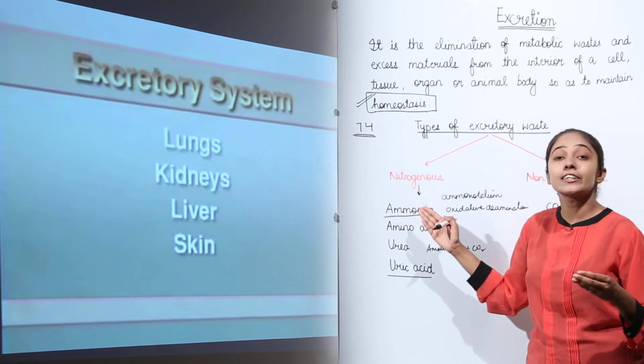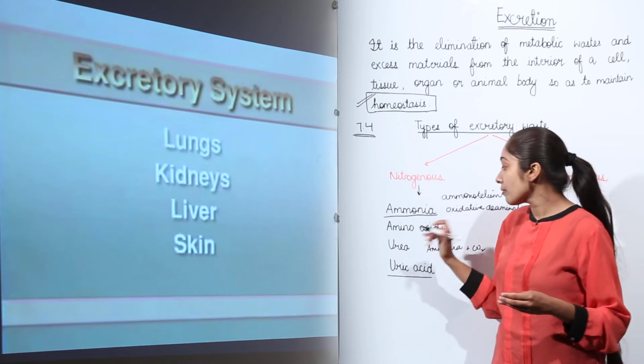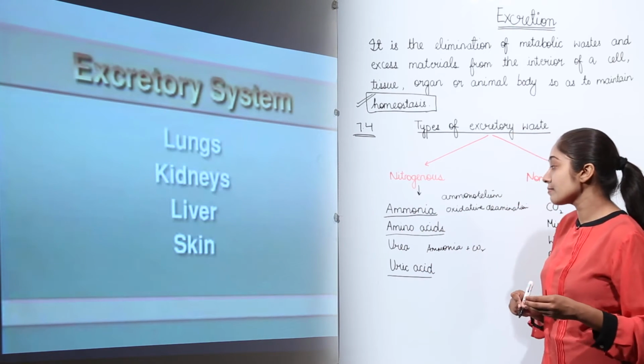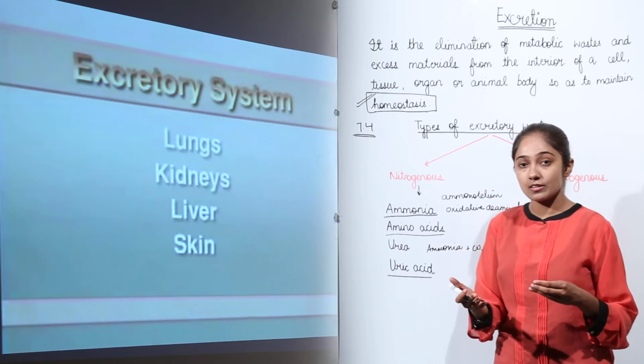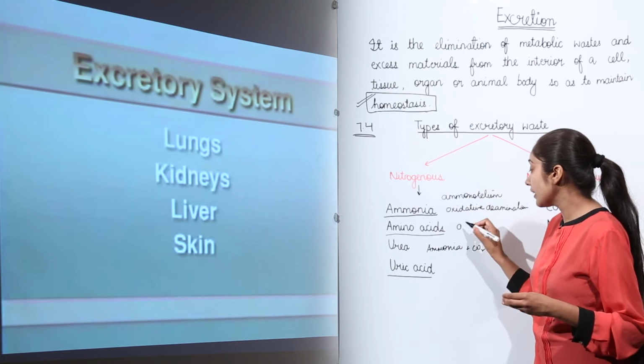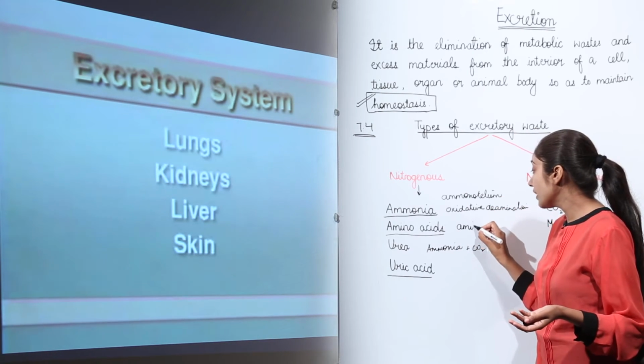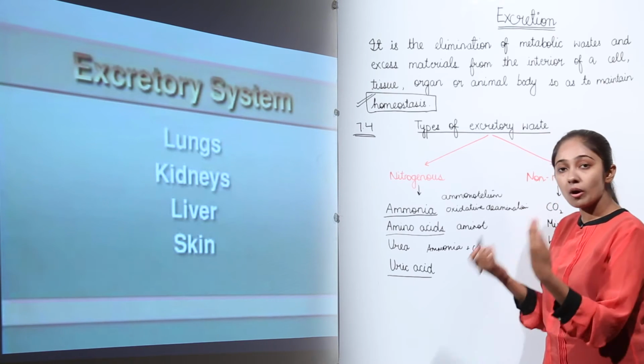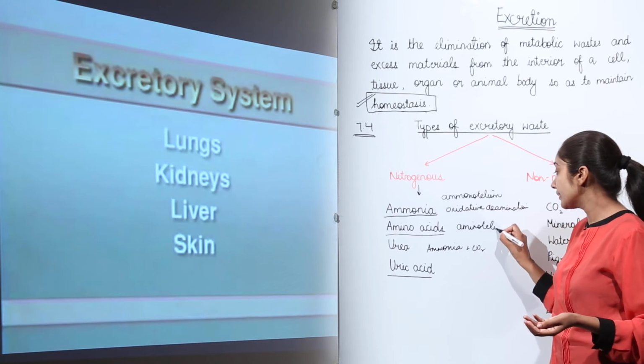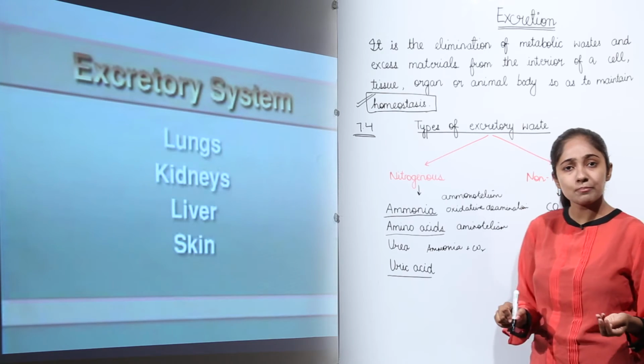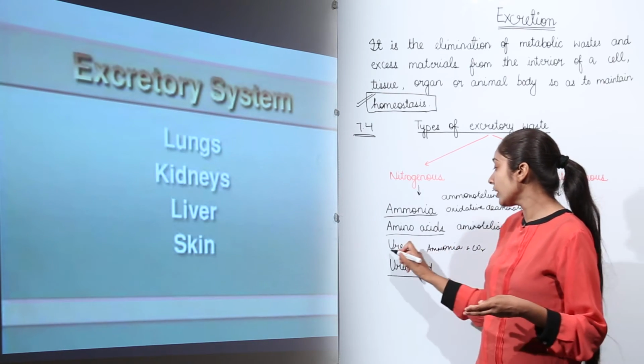Then if we talk about amino acids, the organisms which remove amino acids as a waste product are known as aminotelic organisms, and the phenomenon is known as aminotelism, right? Very simple to learn. Then we have urea and uric acid.